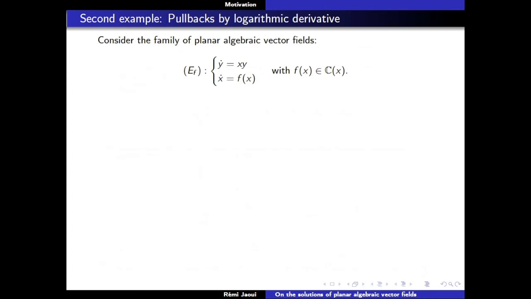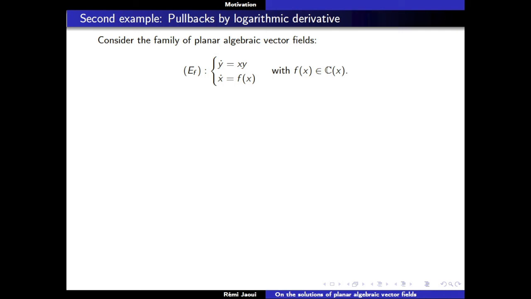Okay. So let's see what happens when you don't have a rational integral, so when the problem cannot be reduced to a one-dimensional problem, and more complicated phenomena can happen. For that, I'm taking this family of differential equations that has been studied by Rahim and one of his students, Weijing Jin. They study this and want to understand what happens according to the value of f(x).